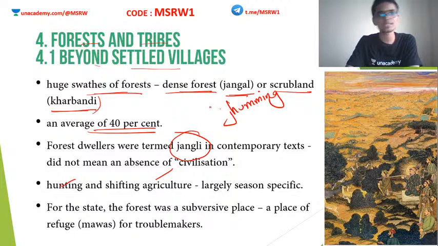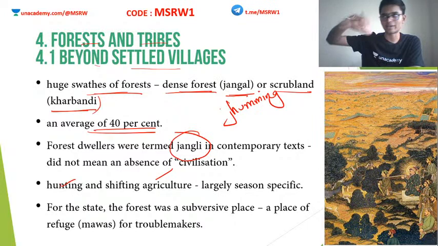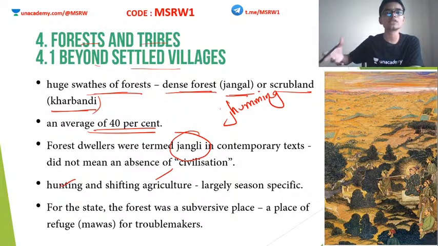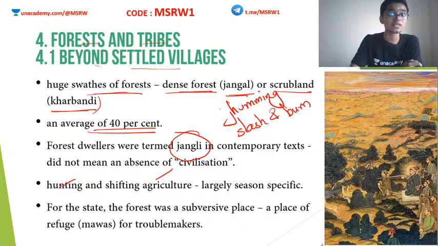What is shifting agriculture? I hope you all know. They will find a forest patch, they will cut down the trees there, burn the residues into ashes, then this land will become fertile. They will cultivate this piece of land for a long time. And after that, once the land loses its fertility, they will move to another patch of the forest and again repeat the same process. This is known as jhum or shifting agriculture, also known as slash and burn agriculture. Okay, so this was practiced by the forest dwellers in the medieval period.